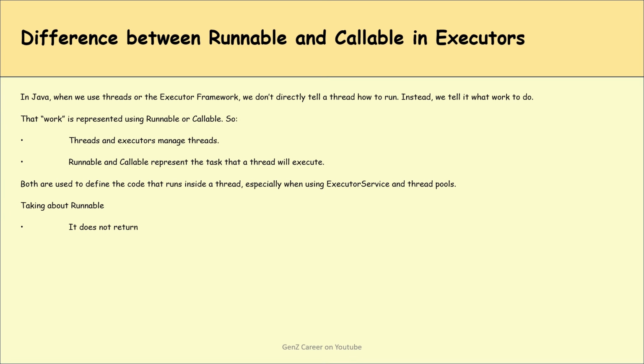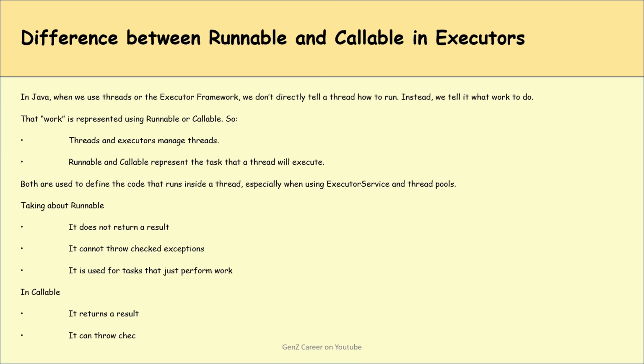Talking about Runnable, it does not return a result. It cannot throw a checked exception. It is used for tasks that just perform work. Whereas Callable returns a result. It can throw checked exceptions. It is used when we need an outcome from the task.